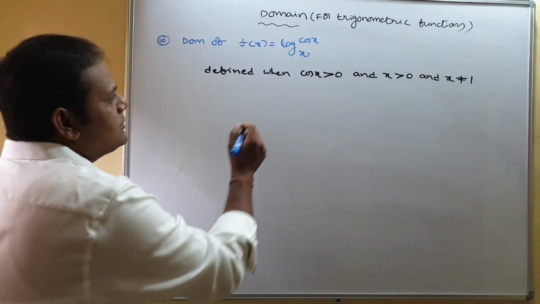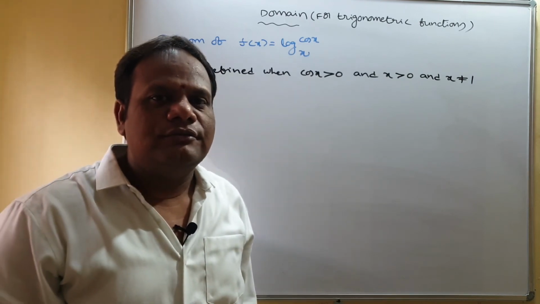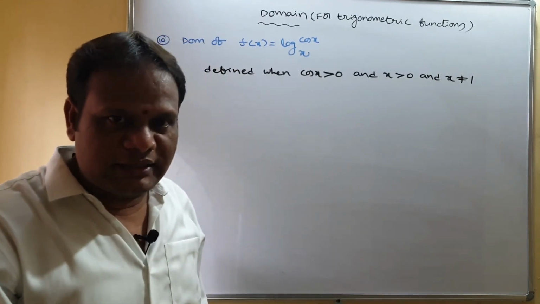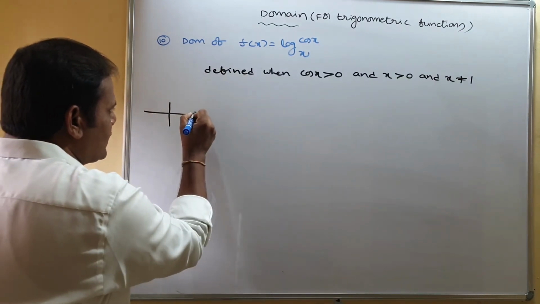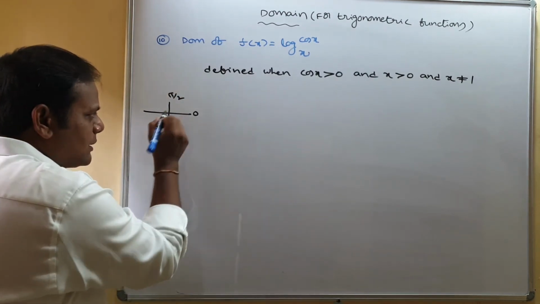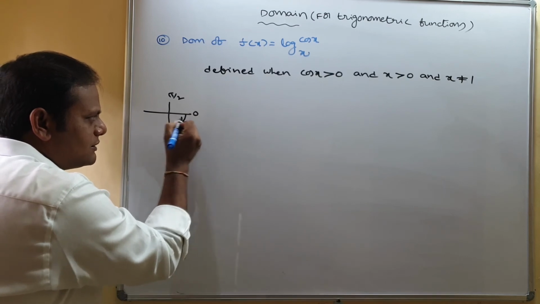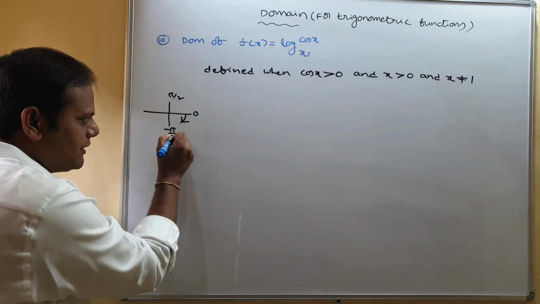Now where is cos x positive? In the first quadrant it is positive, and in the fourth quadrant it is positive. The first quadrant is 0 to pi by 2. If I measure the angle in the clockwise direction, that is called a negative angle, so I can take it as minus pi by 2.